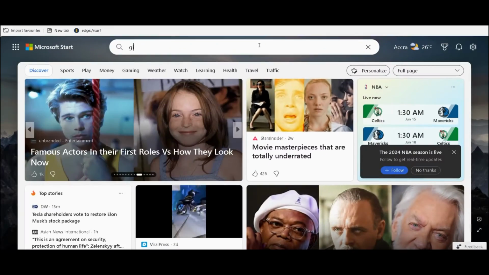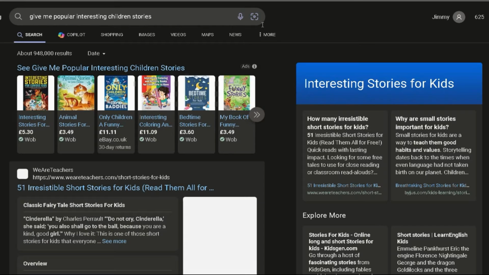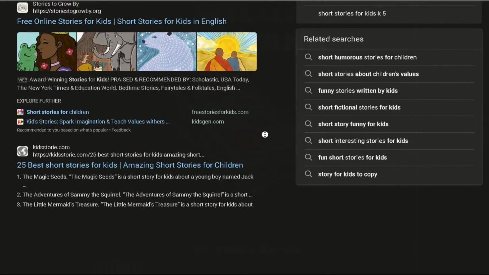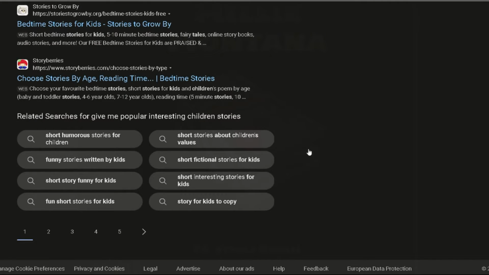You can head over to Google and ask Google to give you popular, amazing children's stories. As you can see, there are thousands of children's stories you can choose from. You can select anyone that suits your preference, but please make sure you don't copy and paste it directly. Try to replicate the idea into a new story to achieve amazing results because of copyright issues.